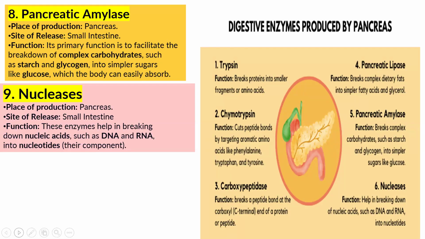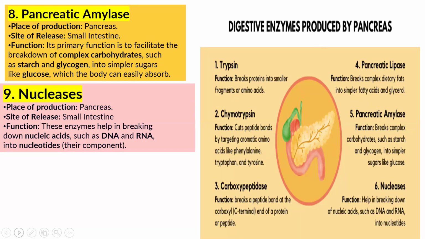The digestion of starch or carbohydrate is started in the mouth, then it has to be completed in the small intestine, because full digestion is completed in the small intestine. For this, there is a need of pancreatic amylase, which converts complex carbohydrates such as starch and glycogen into simpler sugars like glucose.